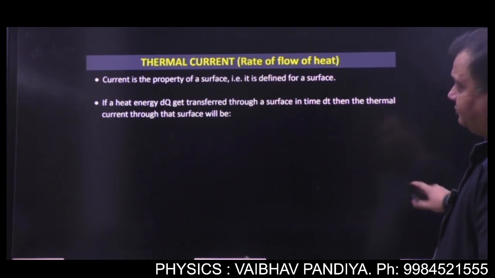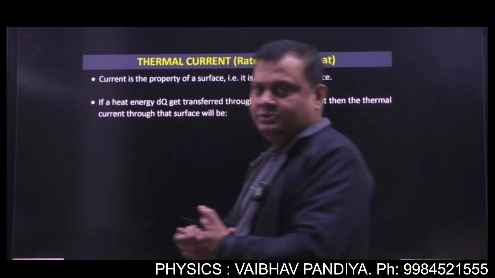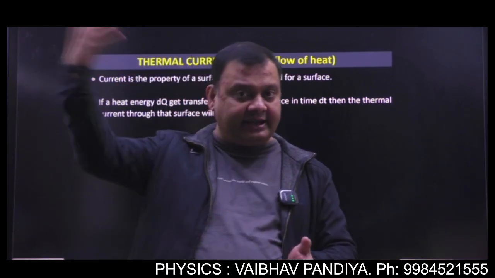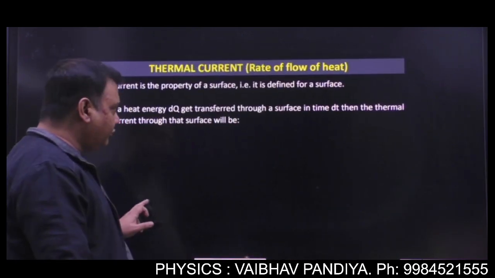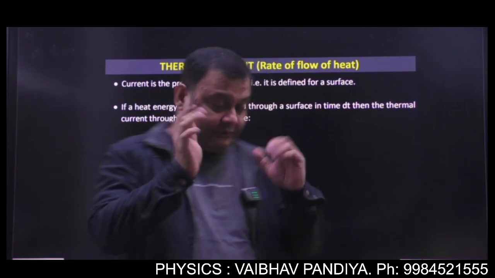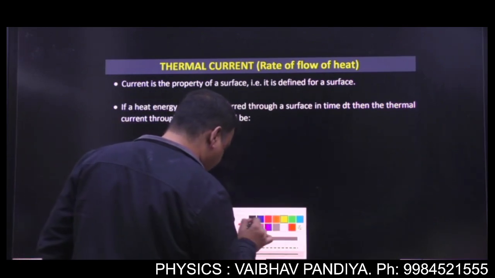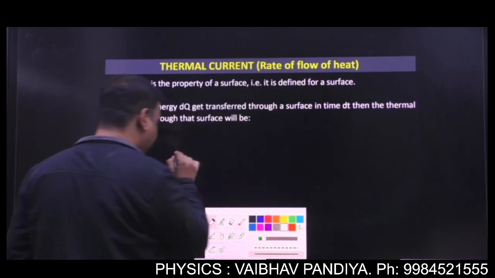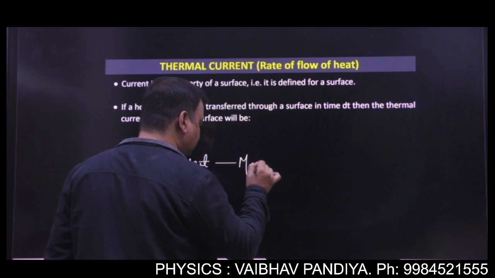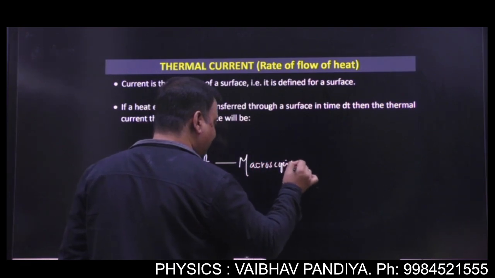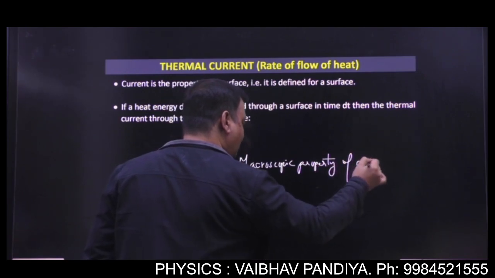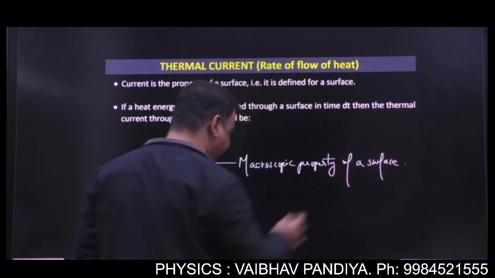Okay, now let's see what is the meaning of thermal current. See, we study thermal current and we also study electric current in electricity. First of all, always remember that current is a macroscopic property and property of a surface. Okay, what I said? It is a macroscopic property. Always remember, current is a macroscopic property of a surface. Current is always defined for the surface.